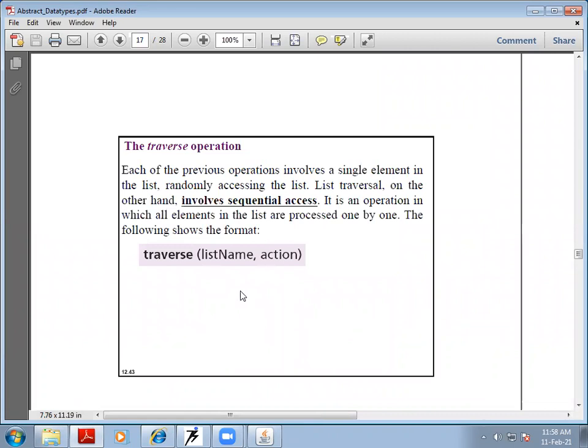Okay, traverse is another very important operation when we deal with the list. Traverse means we are going to each and every element, and we are retrieving each and every element. We are not retrieving randomly, or a particular element of the list, but we are going to each and every element in the list, and whatever we visit we can retrieve. The concept of traverse is implemented by the traverse function: traverse, list name and action.